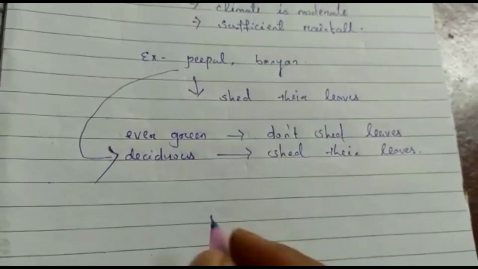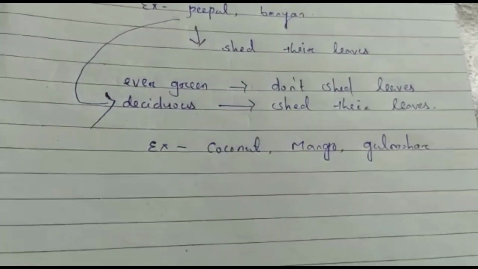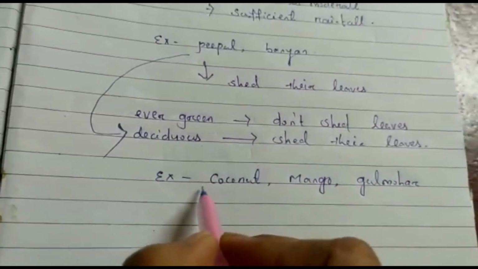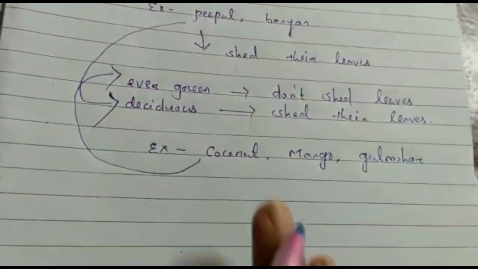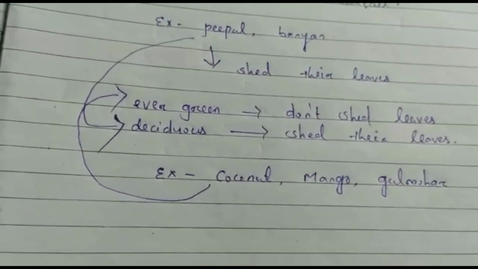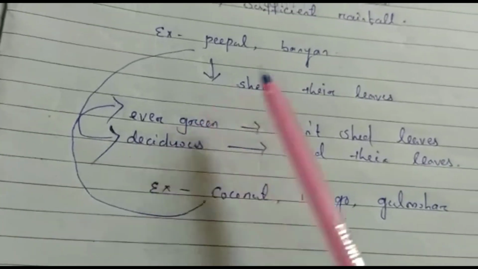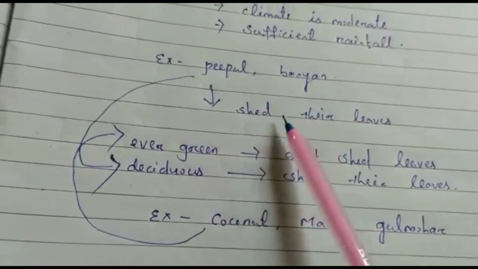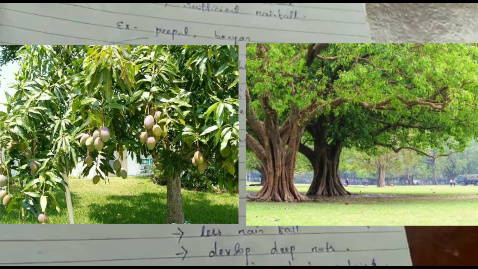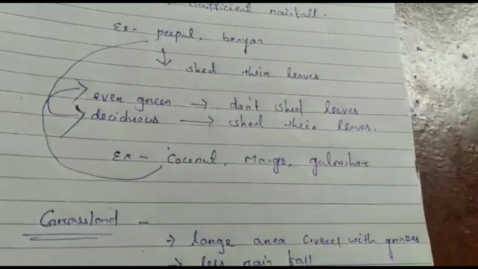Some other examples are there like coconut, mango, gulmohar. So these trees do not shed their leaves. That is why they are going under evergreen trees, and they are mostly growing in the hot and damp regions. That is why they are called evergreen trees. These trees are shedding their leaves, that is why they are called deciduous trees. So you can see in the figure some of the trees that are found in plains.